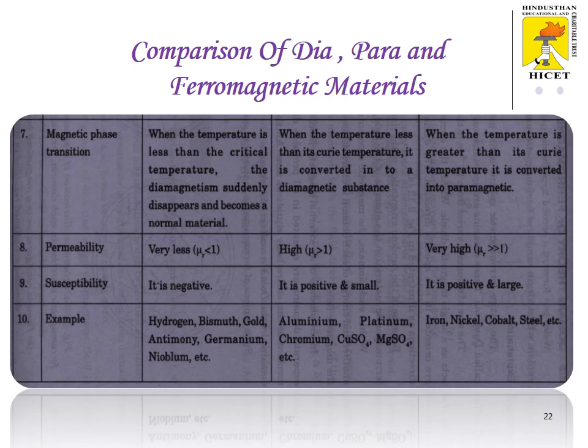As we discussed, the examples: diamagnetism, hydrogen, bismuth, gold, antimony, germanium, niobium. For paramagnetism, aluminium, platinum, chromium. For ferromagnetism, iron, nickel, cobalt, steel, etc.